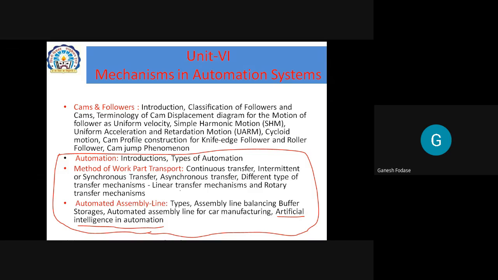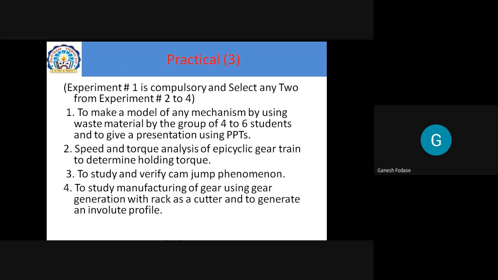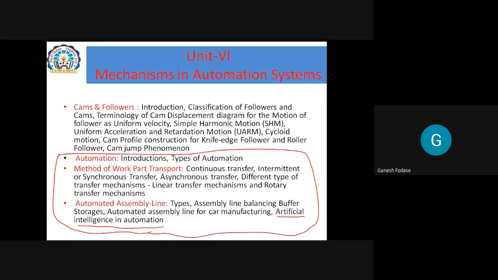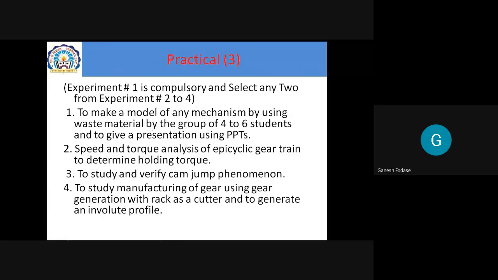Okay, through the syllabus. Now we'll talk about practicals. There are a total of 10 practicals that are compulsory, meaning we have to perform 10 practicals. Out of those 10 practicals, I'm just going to discuss with you what the topics are. I don't know whether you know the theory of machines lab or not. Now we need to replace that name by COM. But if you visited theory of machines, there are different mechanisms and different cut sections.